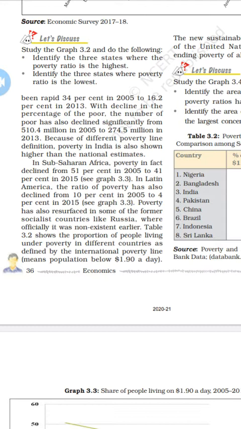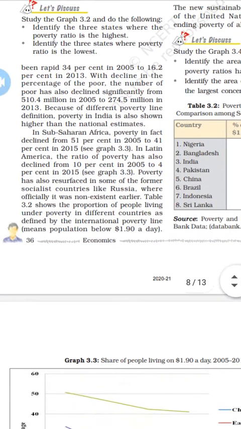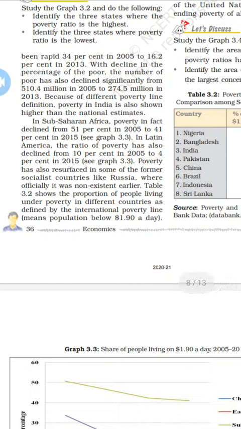And in Latin America, the poverty ratio also declined from 10% in 2005 to 4% in 2015. Poverty is also non-existent in socialist countries like Russia, as it was earlier.